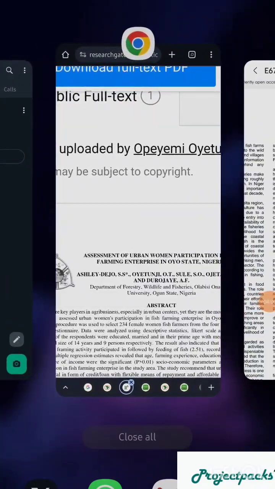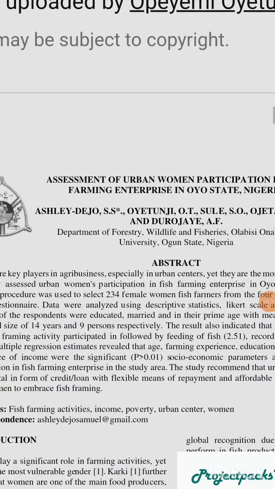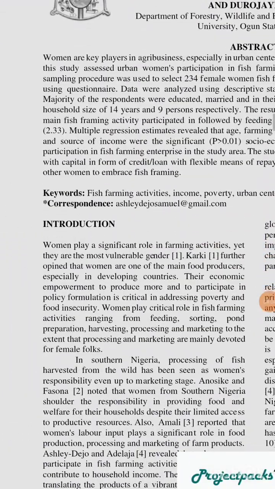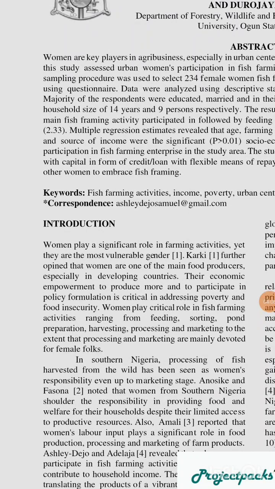So look at how it started. Then let's look at how this person started their own. Women play a significant role in farming activity, yet they are the most vulnerable gender. You can start with this point, it is a good point. Then you say Karki further opined that women are one of the main food producers, especially in developing countries. If you look at this statement, "further opine" is what you're going to search for.